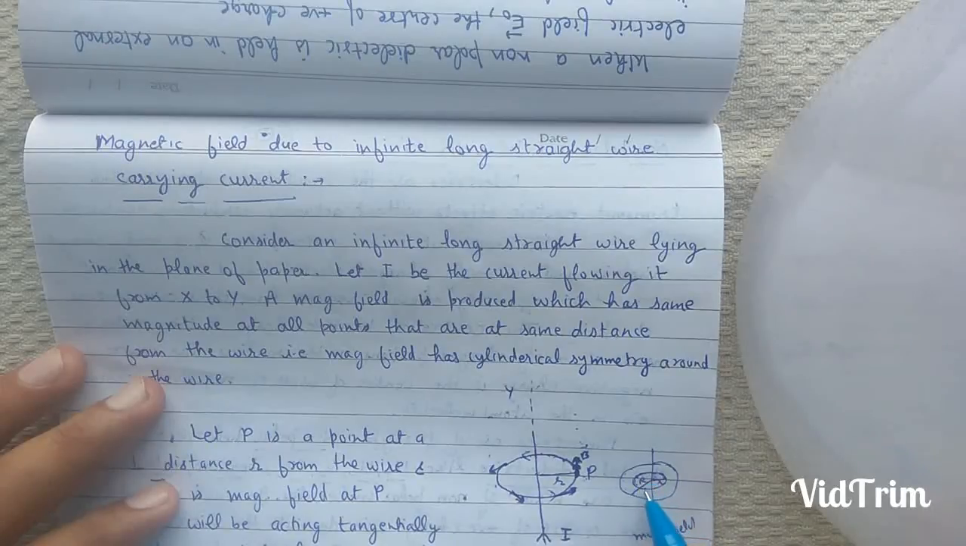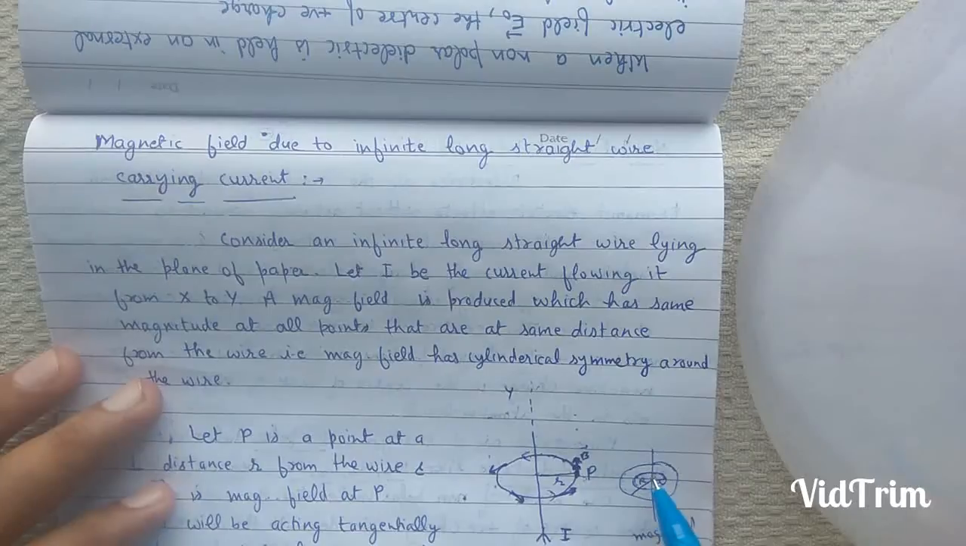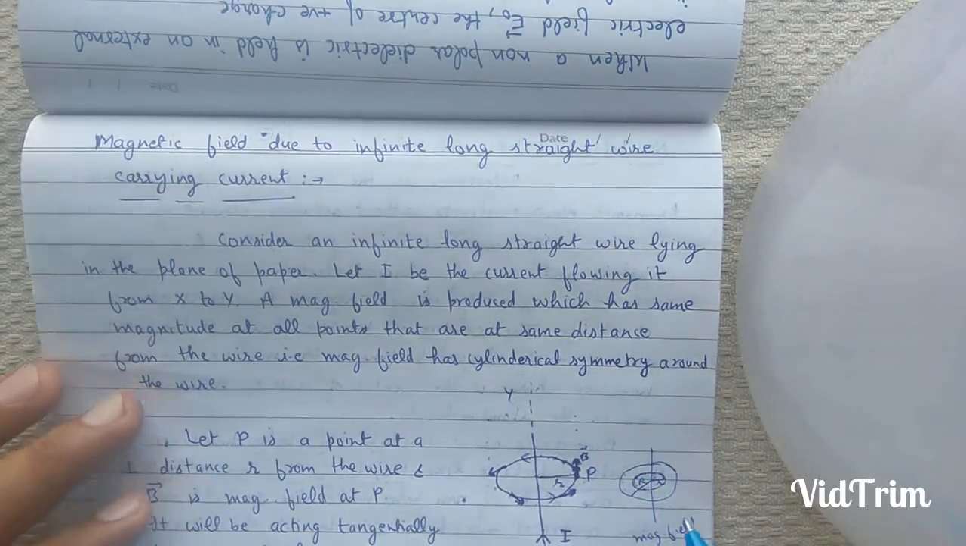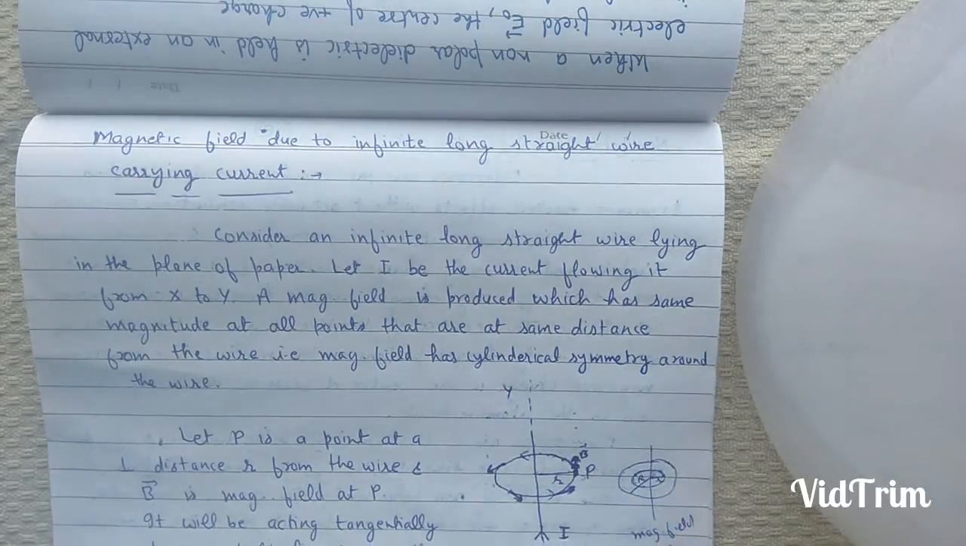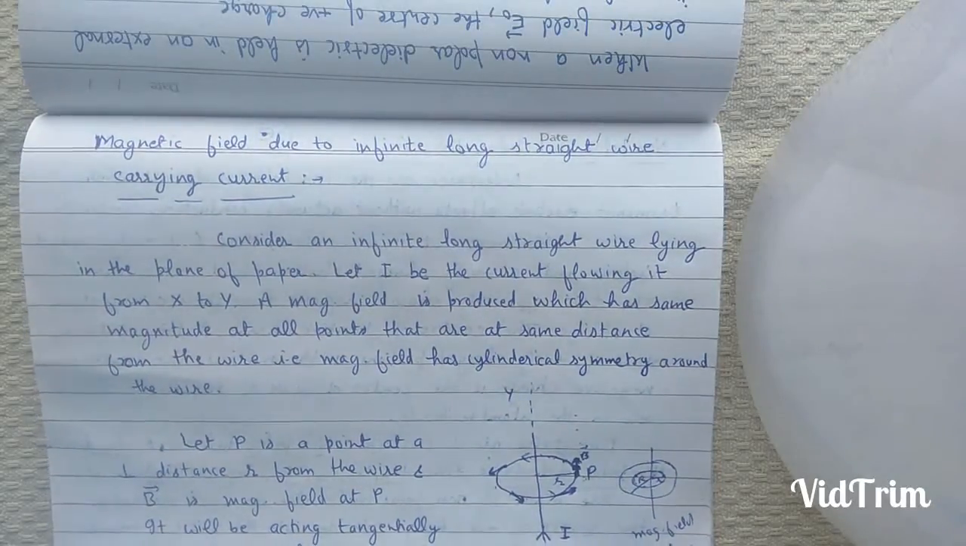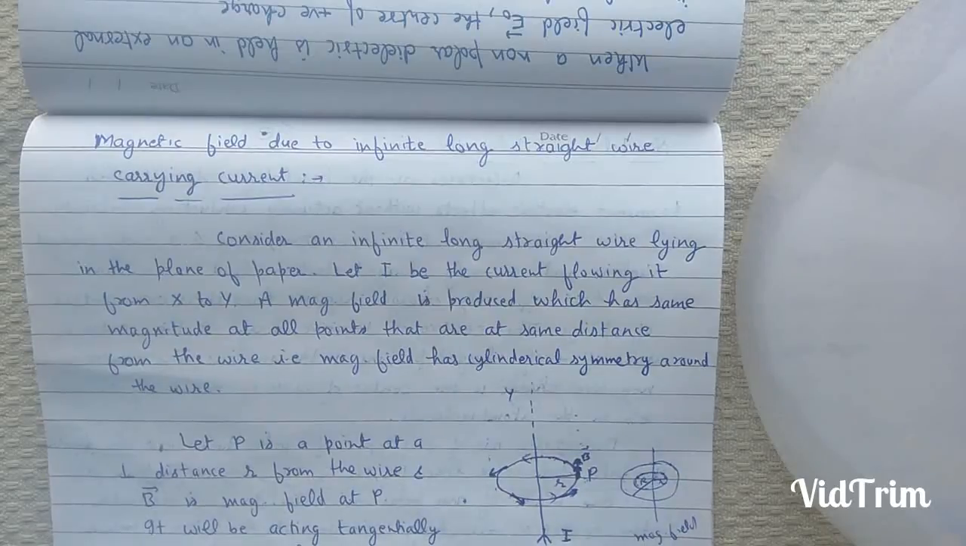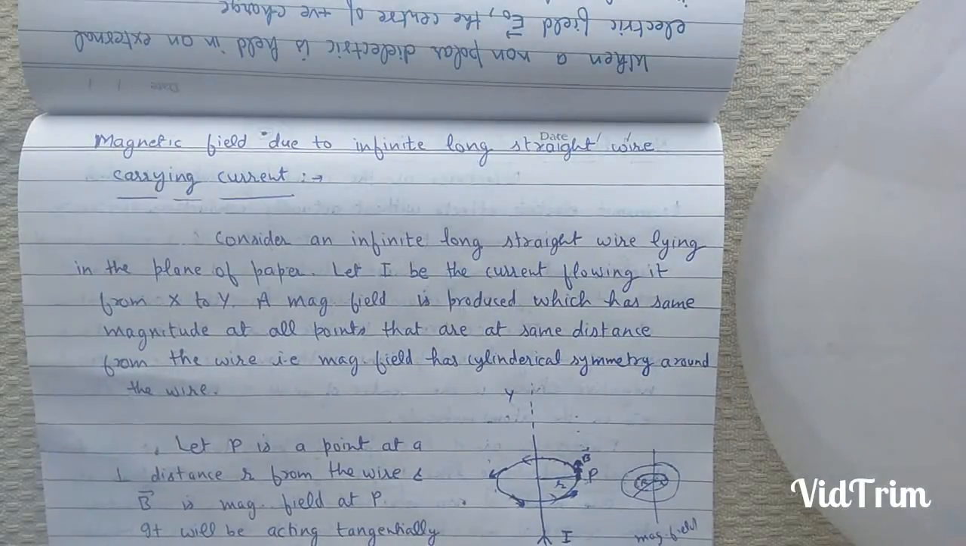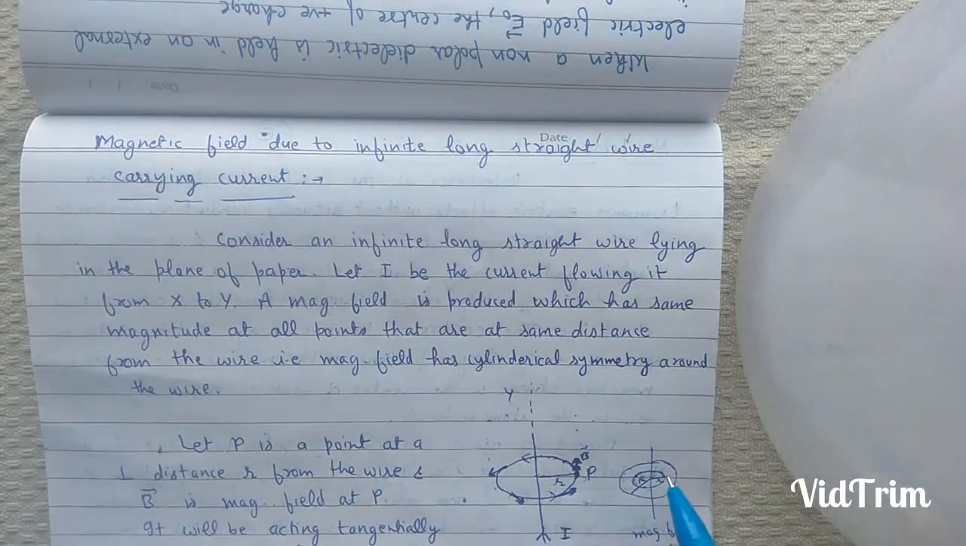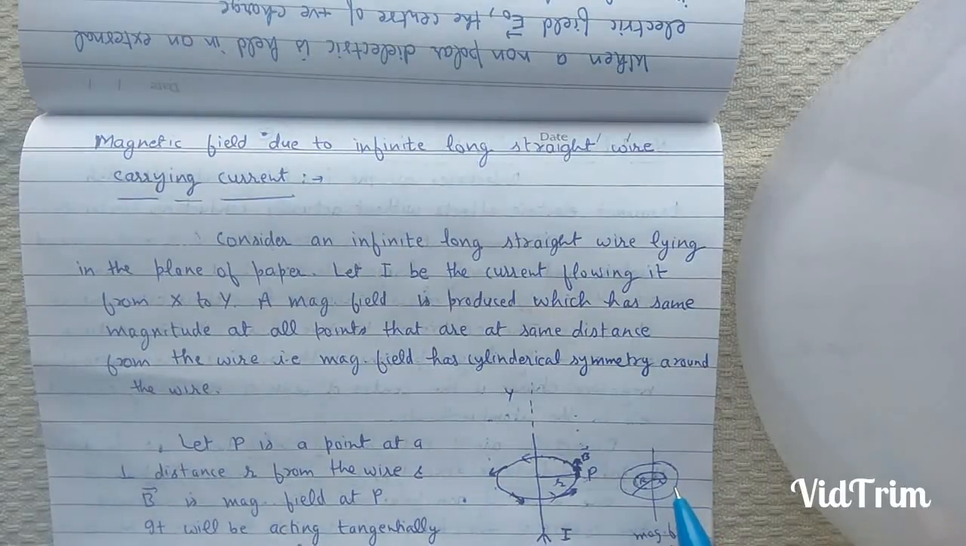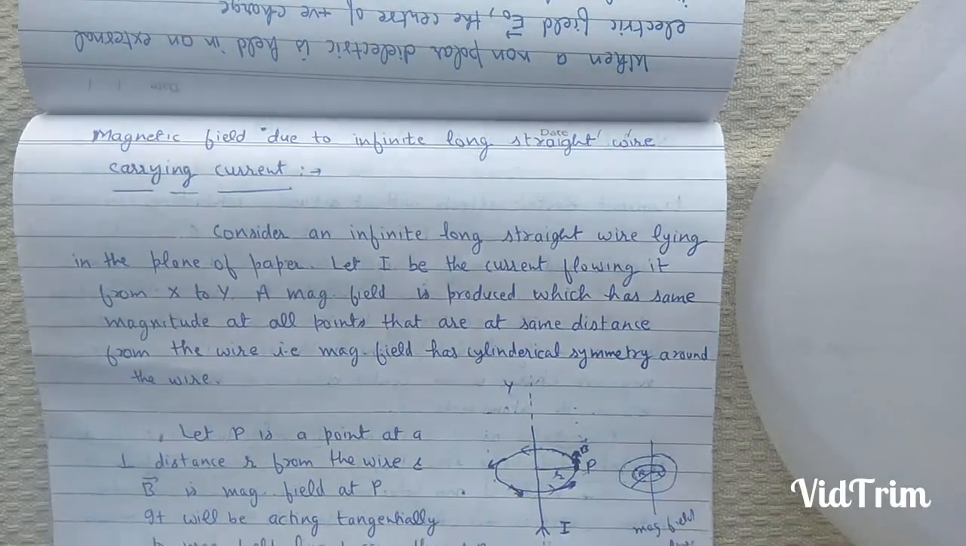These circular lines are called magnetic field lines. They have no starting or ending point, whereas electric field lines have starting point at positive charge and ending point on negative charge. Therefore, electric field lines have end points, but magnetic field lines have no starting and ending point.